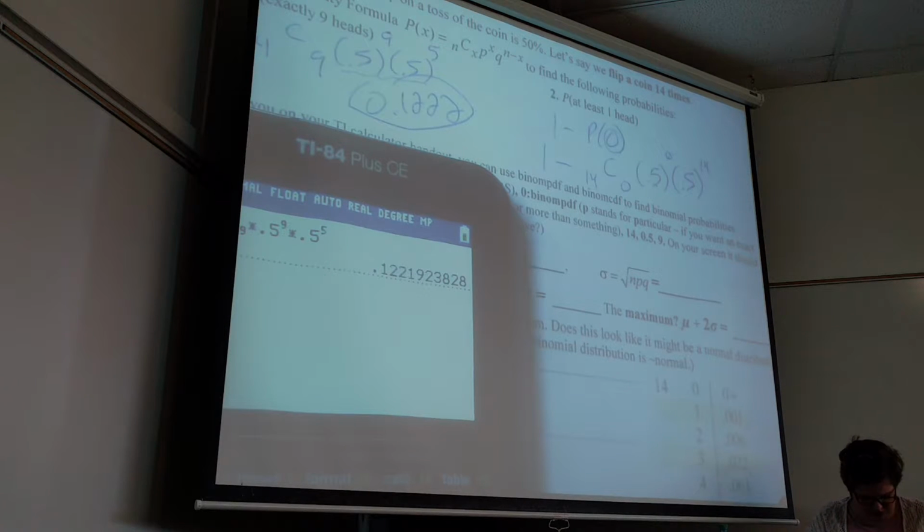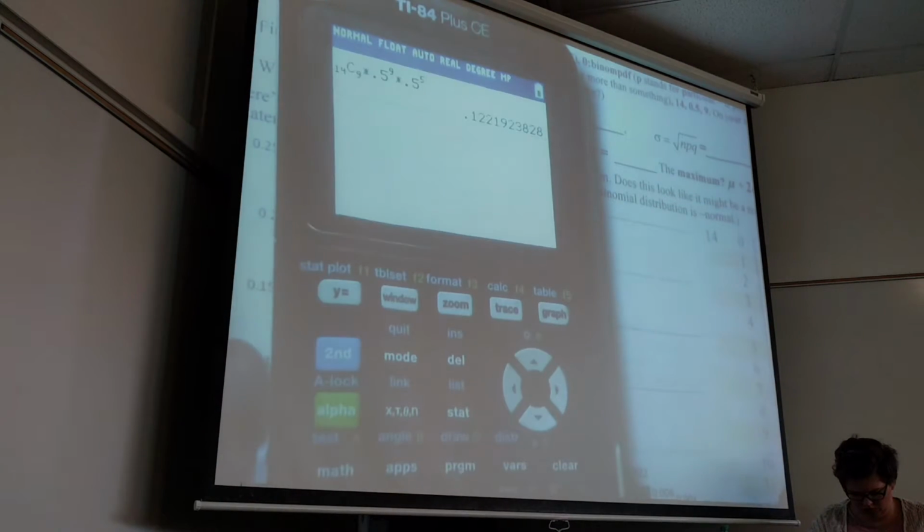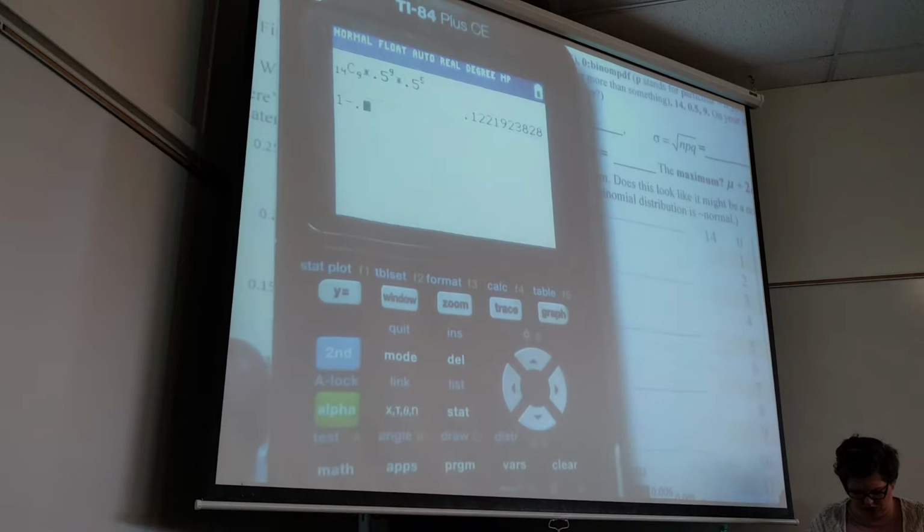And what's anything to the 0 power? 1. And anything to the 0 power is 1. So that's right. What you said is perfect. 1 minus 1 times 1 times 0.5 to the 14, so just 1 minus 0.5 to the 14. But if you forget all that, you can just plug it in your calculator. The calculator will spit it out correctly. So on my calculator, I can do 1 minus 0.5 to the 14th.